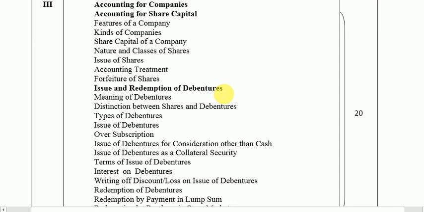Issue of shares, which is written here as accounting for share capital. Issue of debentures, where this line is shown as issue and redemption of debentures, will be the second chapter. And redemption of debentures will be the third chapter of your syllabus. If you come to accounting for share capital, here it's written issue of shares. This is actually your chapter. Then if you see here, issue of debentures, this is your second chapter in Unit 3. And finally, redemption of debentures. This is your third chapter. So I hope the Part A syllabus is clear to all of you.